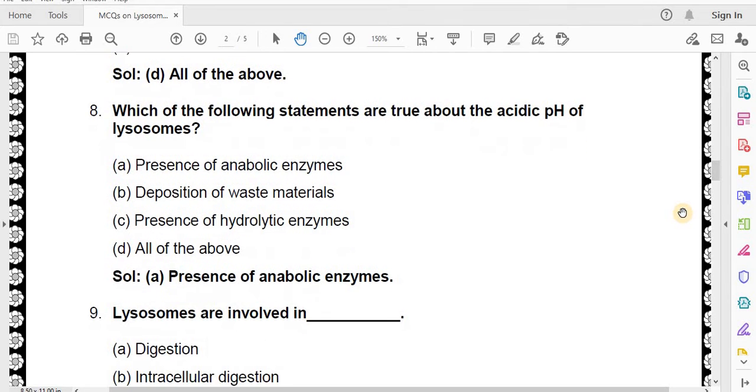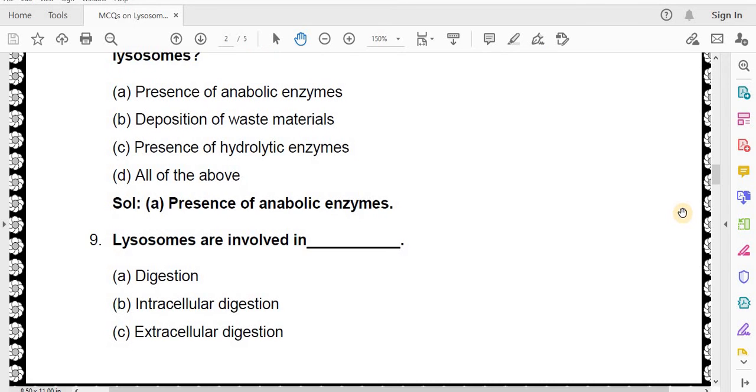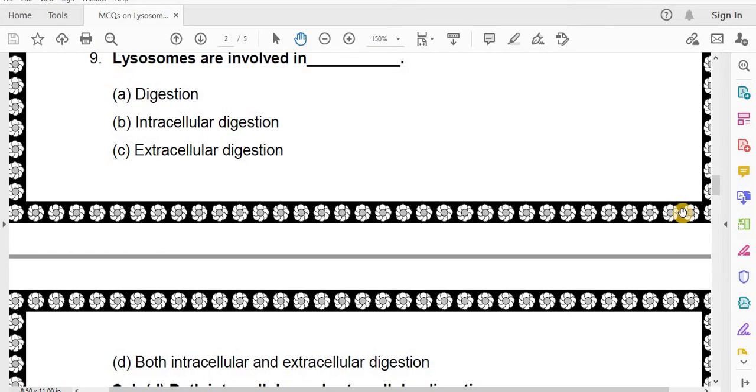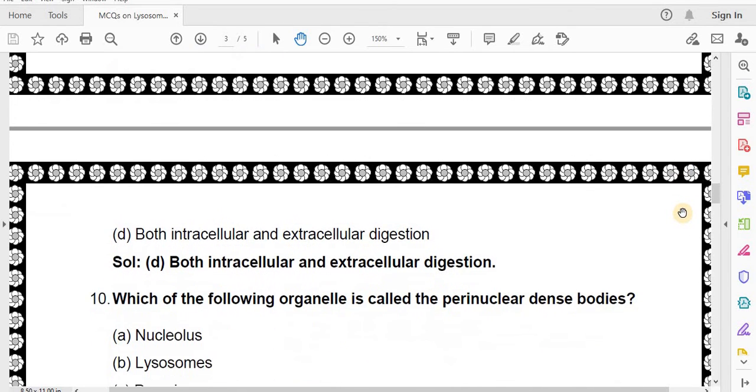Lysosomes are involved in digestion: intracellular digestion, extracellular digestion, both intracellular and extracellular digestion. Correct answer is both intracellular and extracellular digestion.